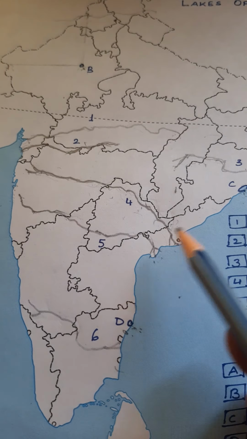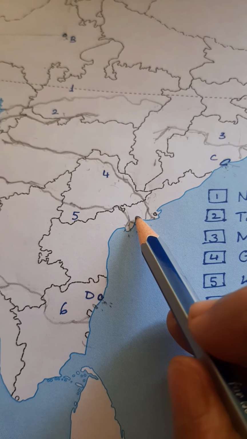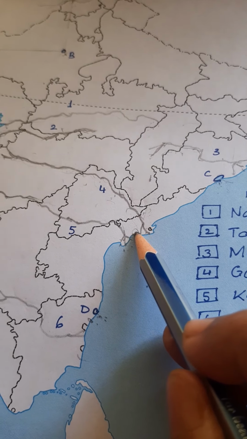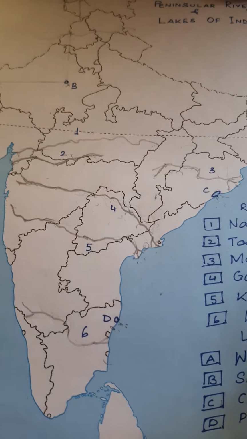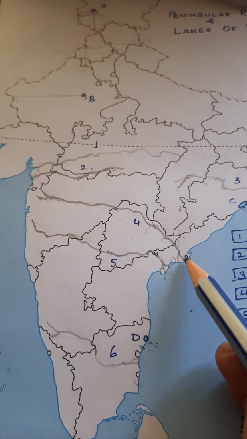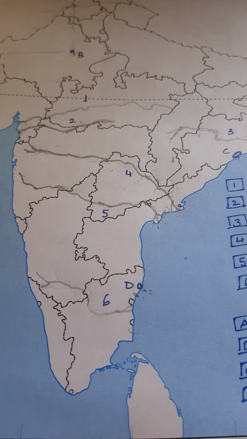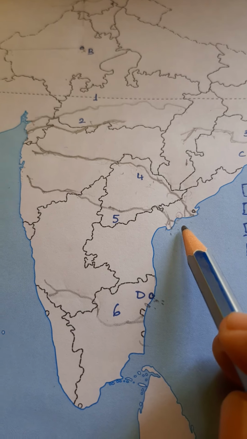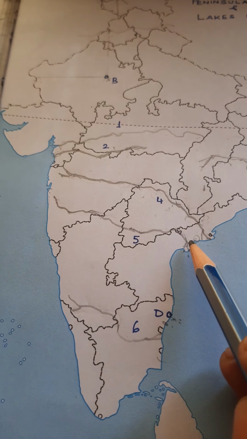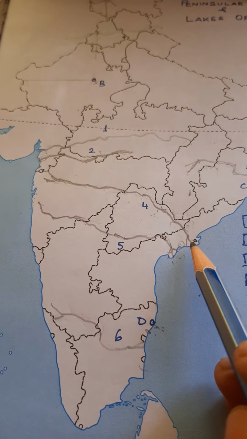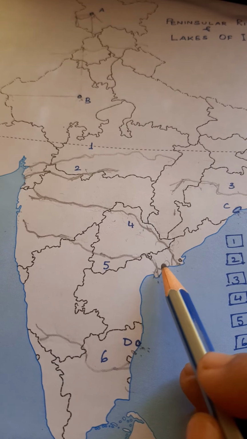There is a lake here in between both these deltas, and it is known as Kolleru Lake. Here there is a lake named Kolleru Lake between these two deltas, which is also quite important. Natural gas and oil is mined from this area, mainly natural gas. This area is very important. Okay, so here also we have the missile testing center known as Sriharikota. You must have heard the name. This is also located in this place.